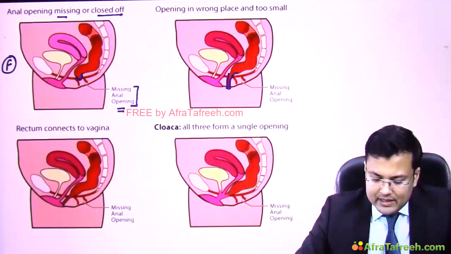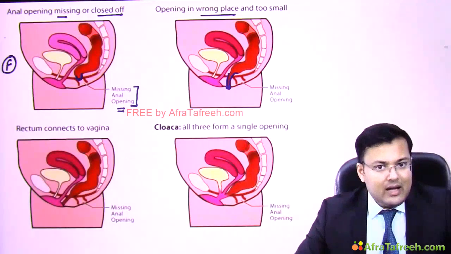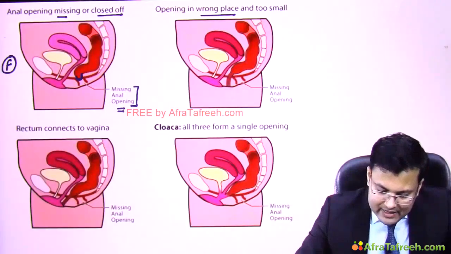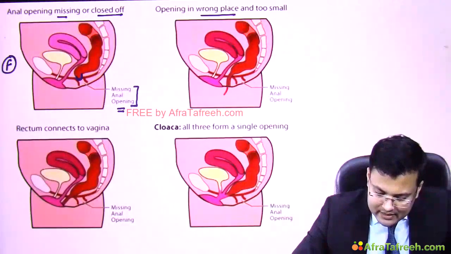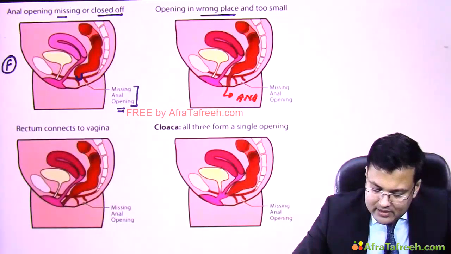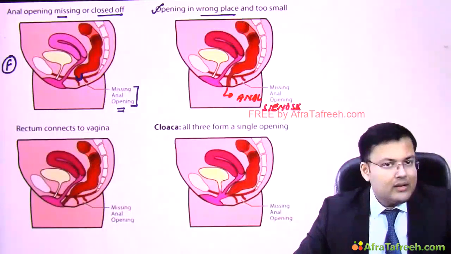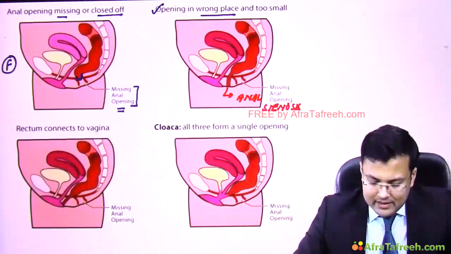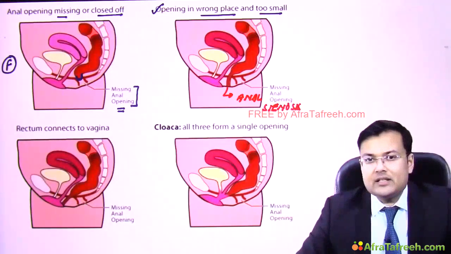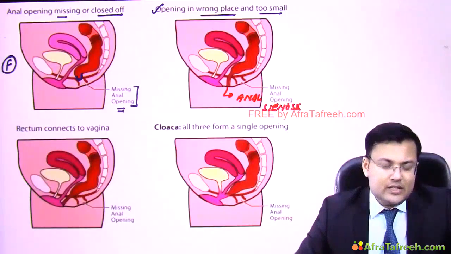So opening is in the wrong place. And if you notice this anteriorly displaced anus, it is having anal stenosis also. So what is the second type here? The opening is in the wrong place and it's too small. So there is stenosis.